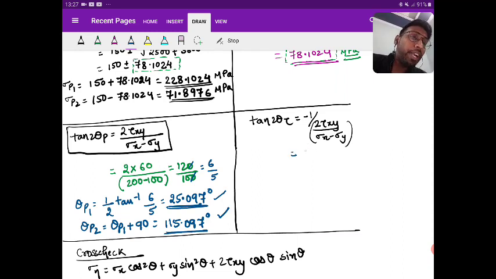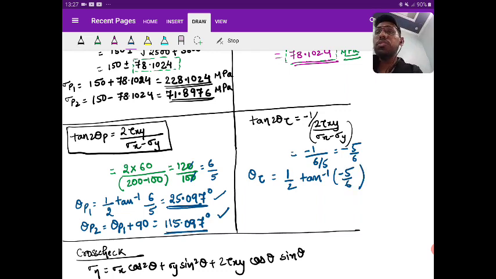If you look at the denominator part, it is the negative of the 6 by 5 form, so it becomes -5 by 6. Yes or no? So what is the value of theta tau? Half of tan inverse of -5 by 6. Yes or no? So find the value. The value you are getting is -19.9027.